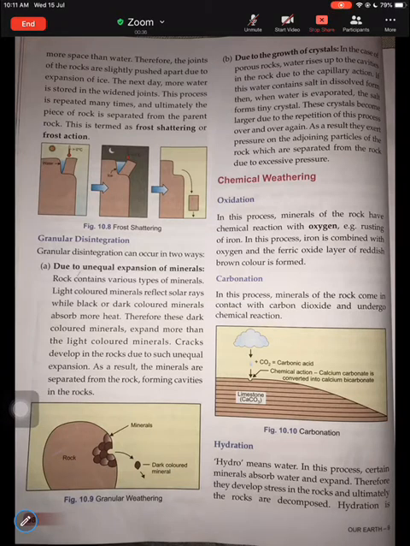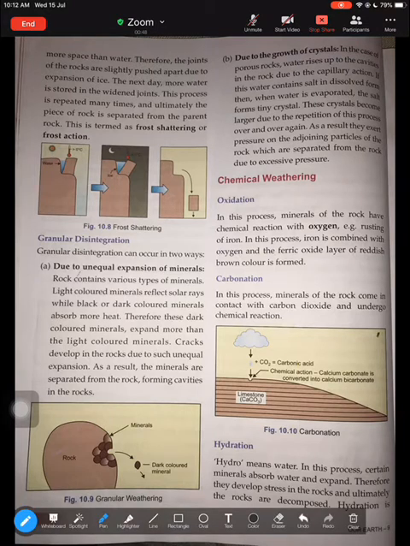Hello everyone. In the previous video, we've learned about what is physical weathering. For today's lesson, we shall cover what is chemical and biological weathering. So let us begin. Now, what is chemical weathering? From the word itself, chemical weathering means the breaking down of rocks because of chemical reactions.